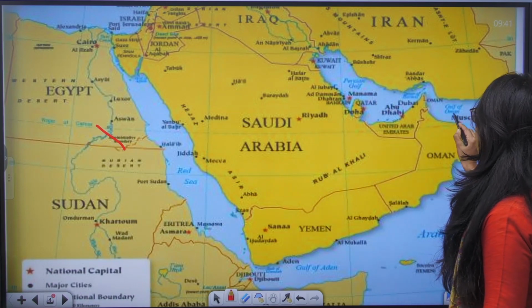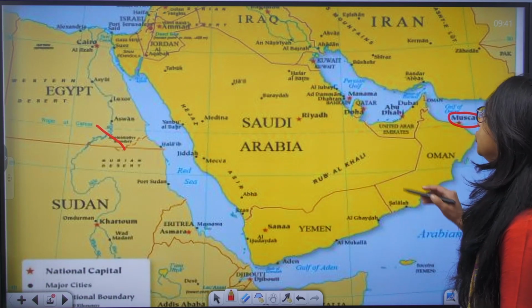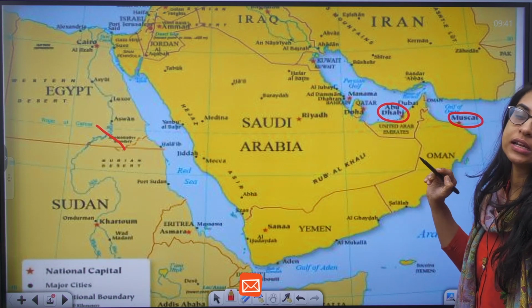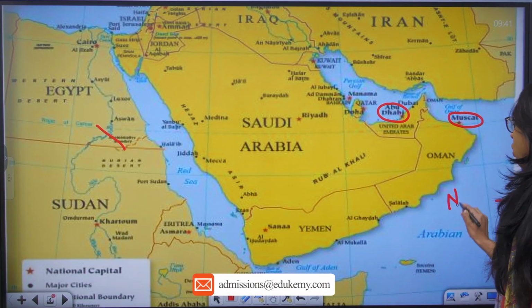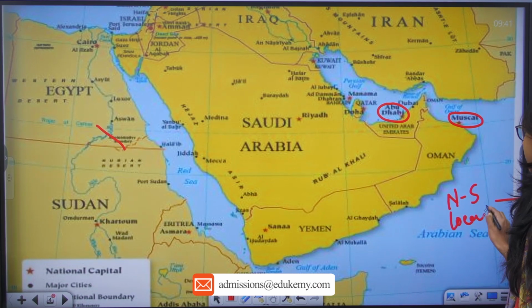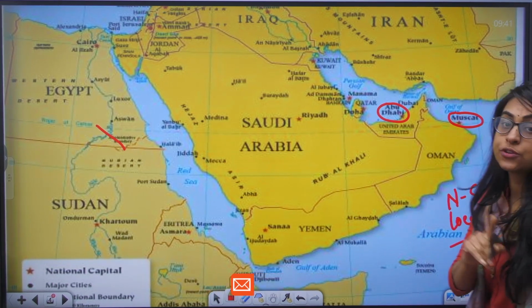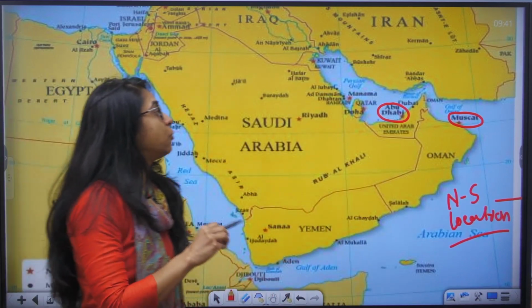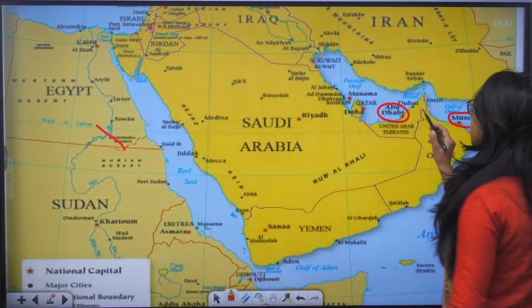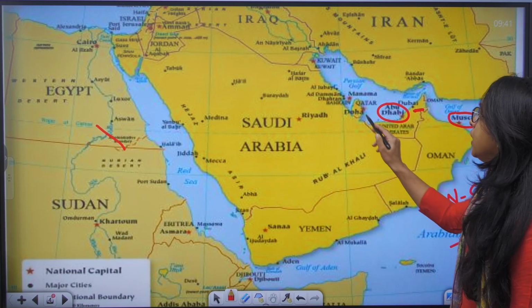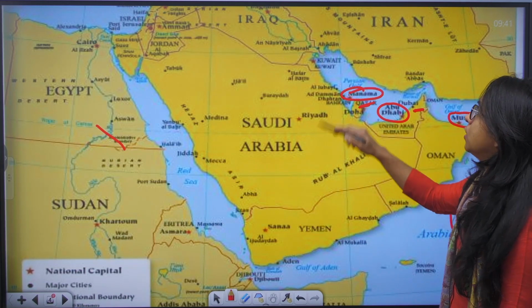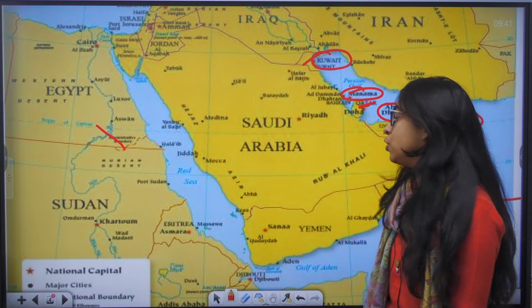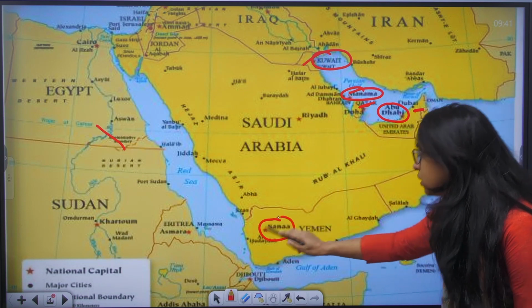So you should know where is Muscat, where is Abu Dhabi, which country, and know the north to south location as well. Why north to south location is important, we will tell you. So know about Duqm port, Muscat port, Abu Dhabi, Dubai, Qatar, Manama, Kuwait City, which is the capital of Kuwait, and Sana'a.